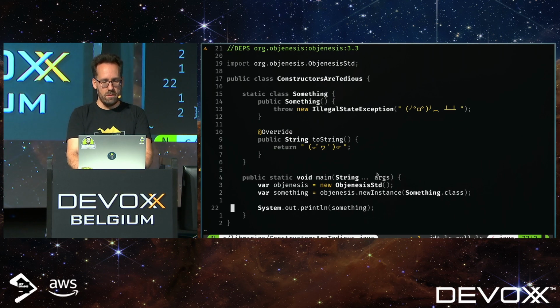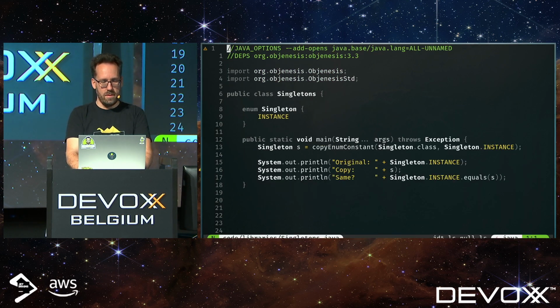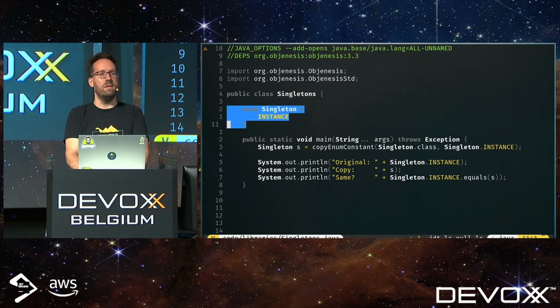Let's take a look. Here I have a class. Again, I need to add my add-opens thingy. I also define the dependency. And here is my singleton. It has one element. It's called instance. Cool.